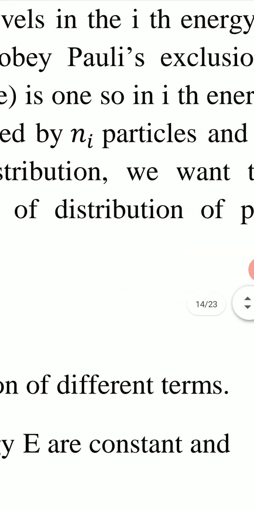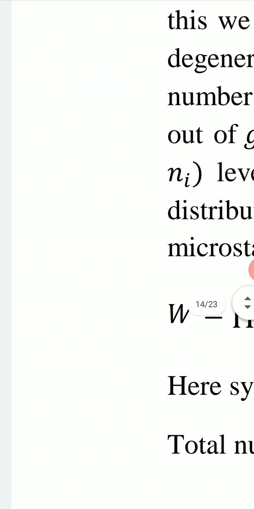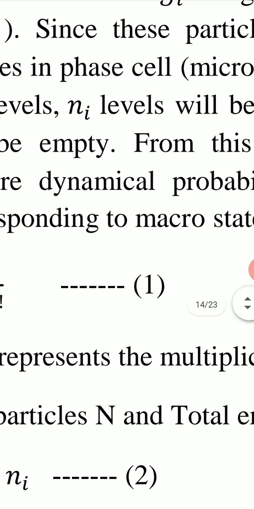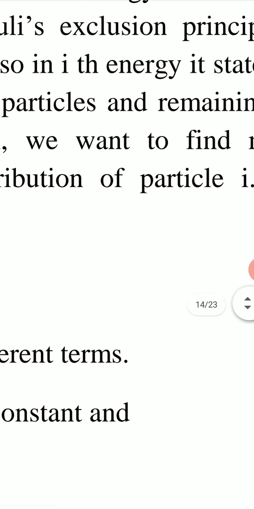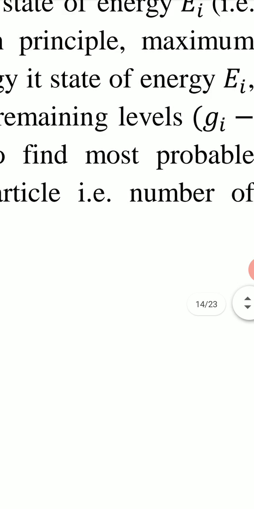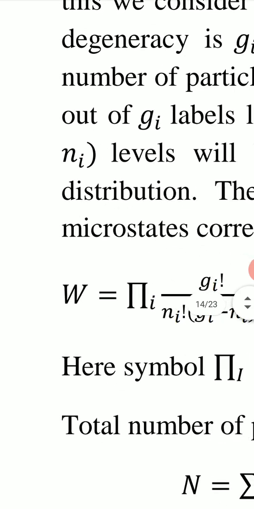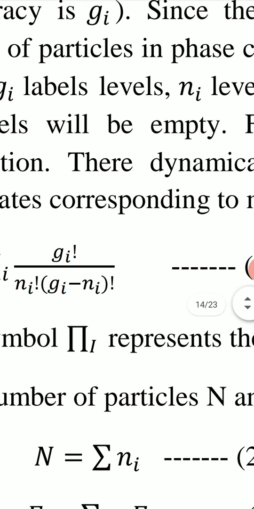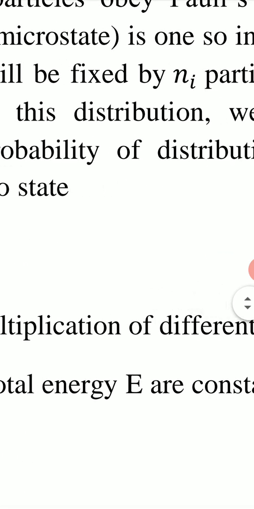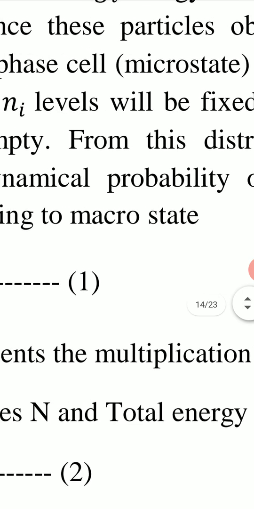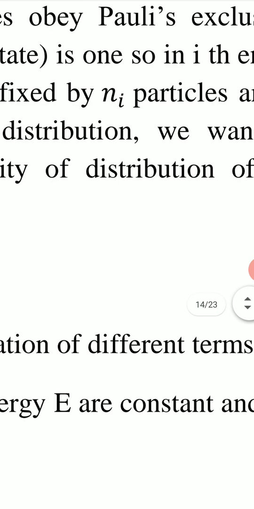Since these particles obey Pauli's exclusion principle, maximum number of particles in a phase cell or in a microstate is 1. So in ith energy state of energy Ei, out of Gi levels, Ni levels will be filled. It is not fixed. Ni levels will be filled by Ni particles.